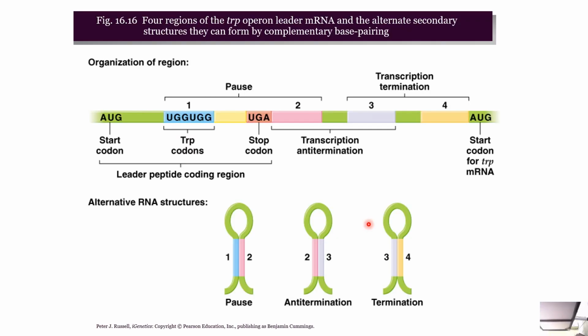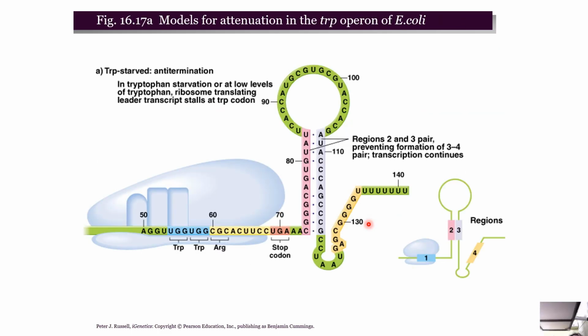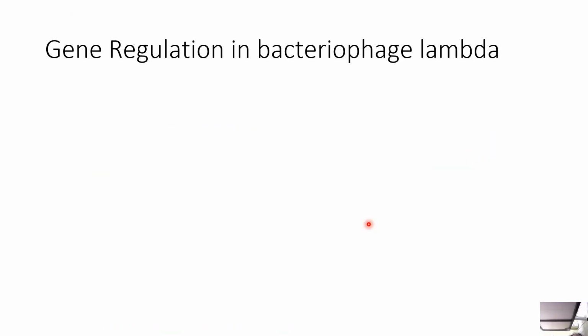So, four regions of the TRP operon leader mRNA and the alternate secondary structures they can form by complementary base pairing. These are the models of the attenuation of the TRP operon in E. coli. In tryptophan starvation or at low levels of tryptophan, the ribosome translating the leader transcript stalls at the TRP codons. Okay, attenuation.